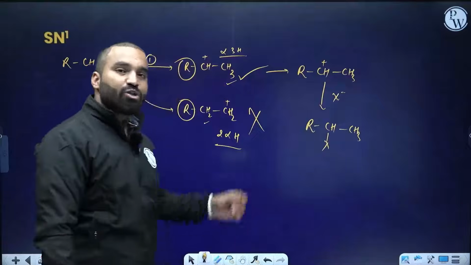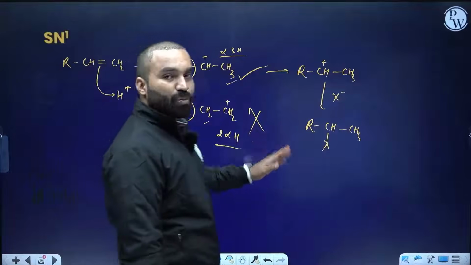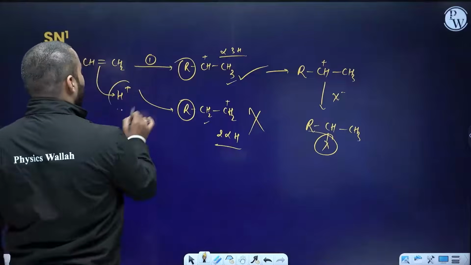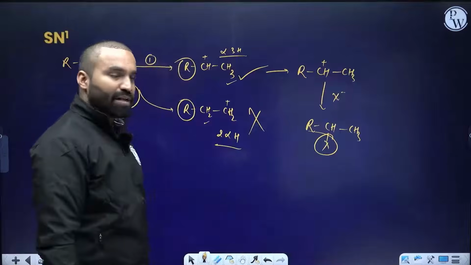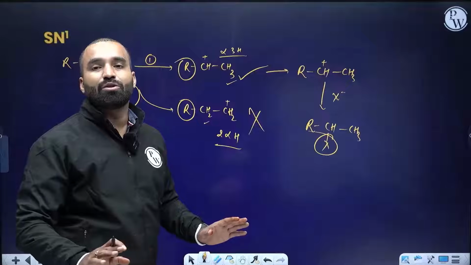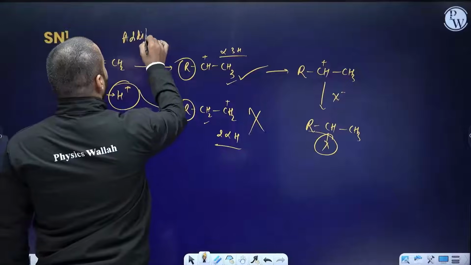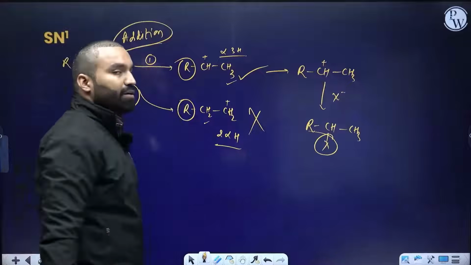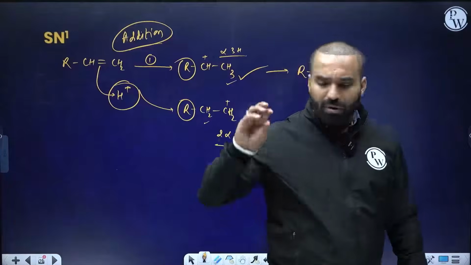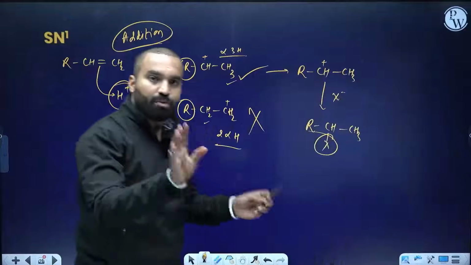I know that the majority of the students think that this reaction seems to be a nucleophilic substitution. No, you are adding H and X. See this, in the beginning you had H plus, in the last you are having X minus, you have added HX. This is not SN2, SN1 reaction. This is not nucleophilic substitution reaction. This is not that. This is an addition reaction. So I deliberately wanted to take this example to clear the difference between an addition as well as a substitution reaction. I am sure majority of you are confused with addition and substitution reaction. This is addition. Don't be confused at all.